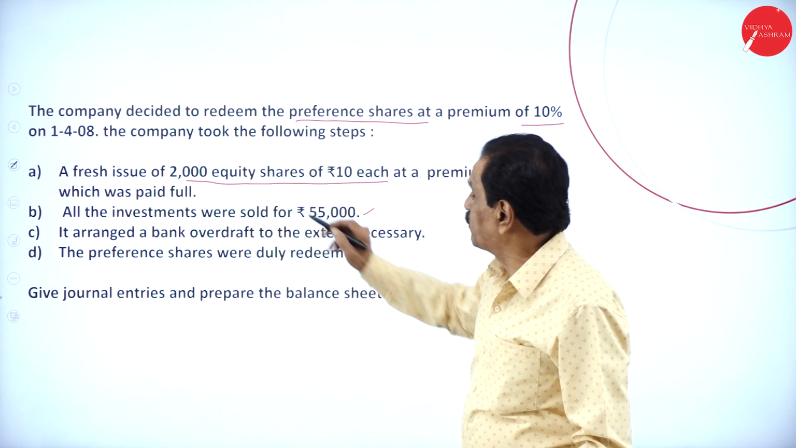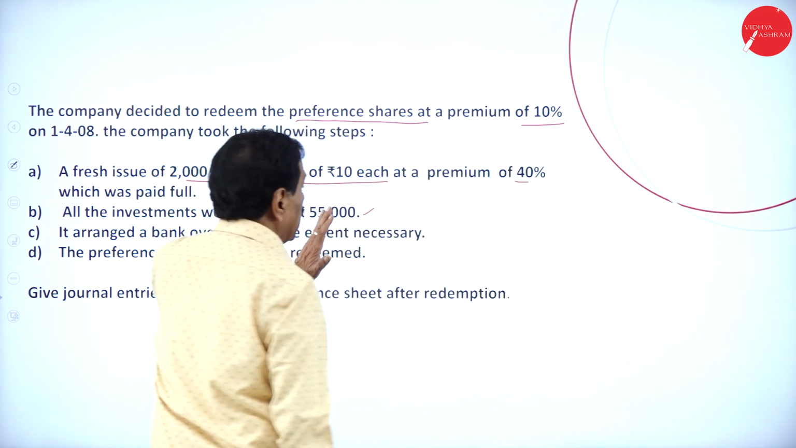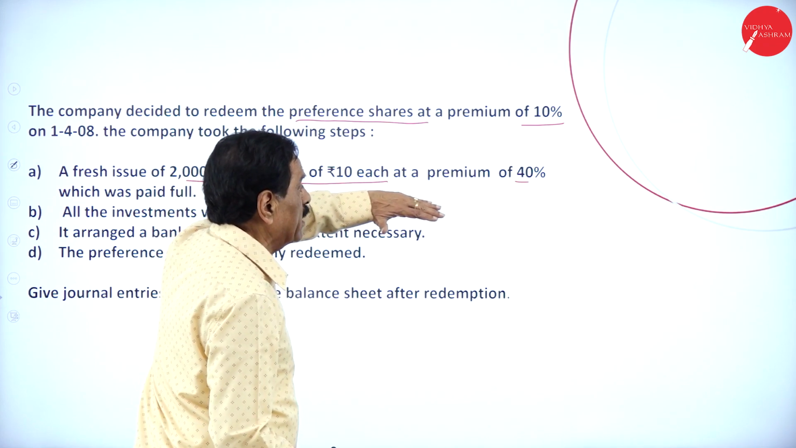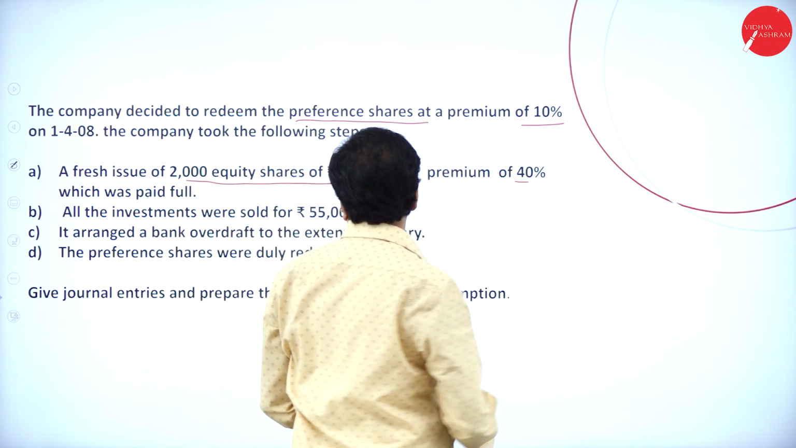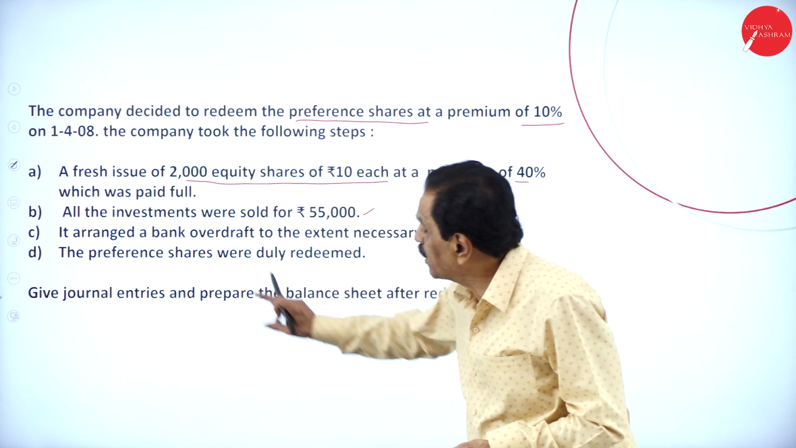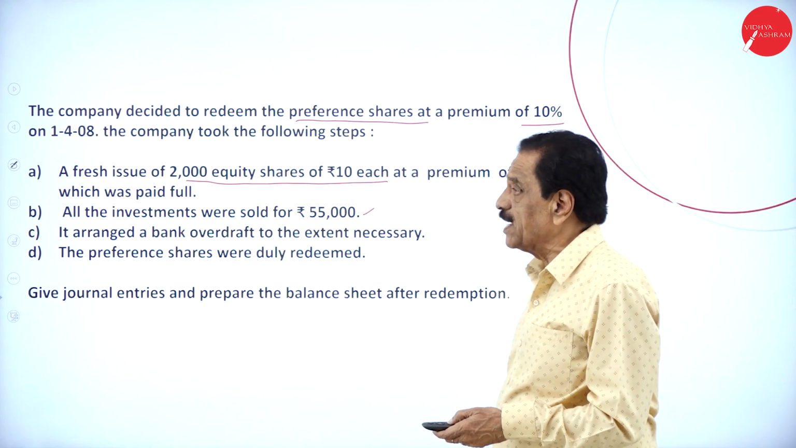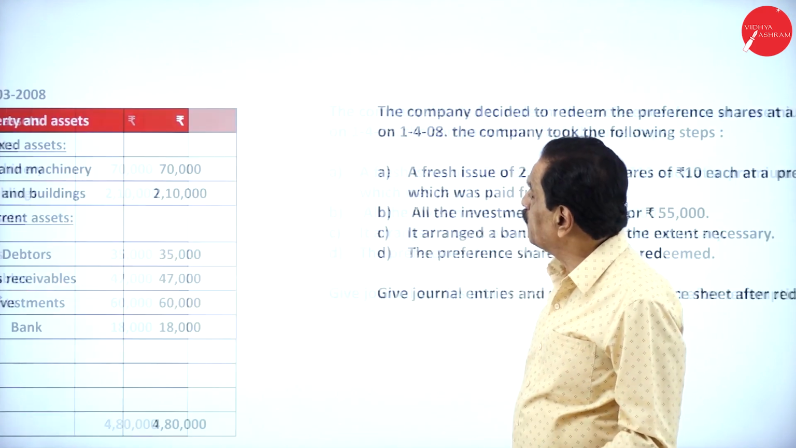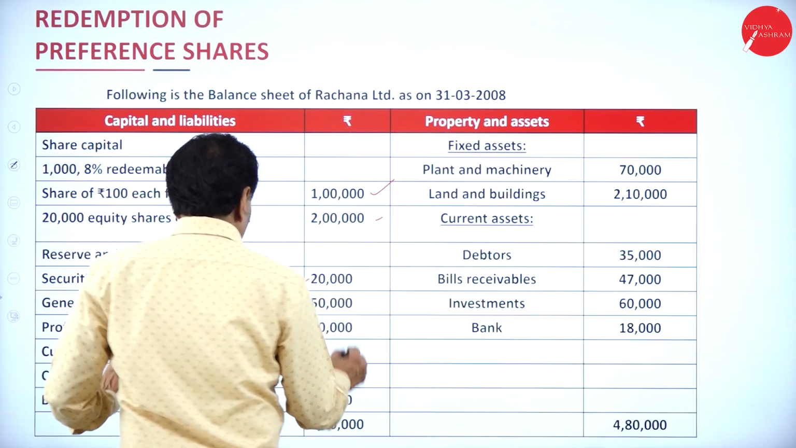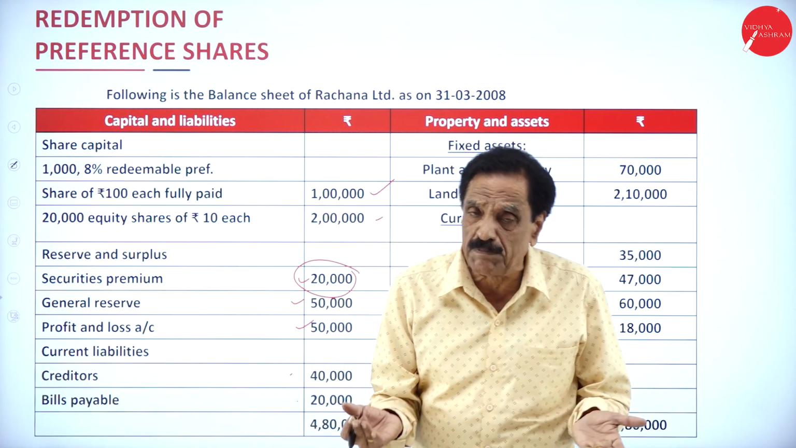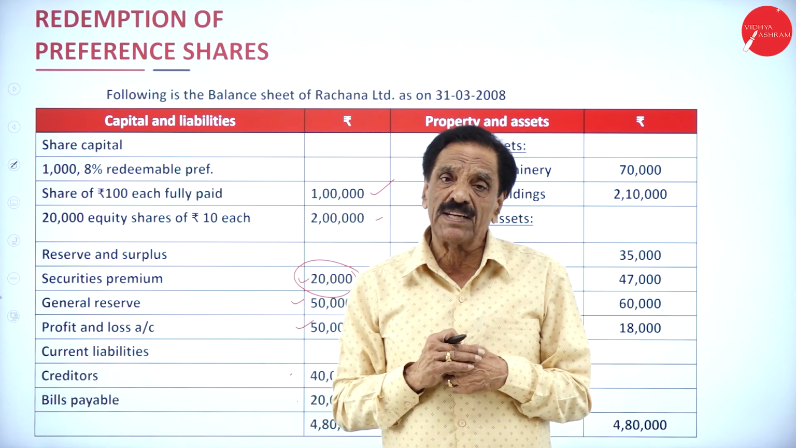A fresh issue of 2,000 equity shares of rupees 10 each at a premium of 40%. 2,000 into 10 is 20,000. Here now premium is available. Actually, you have to pay all the investment. The preference shares were duly redeemed. So the problem is, here we got already share premium. How much is there? 20,000. We can utilize that premium and pay back the preference share premium.